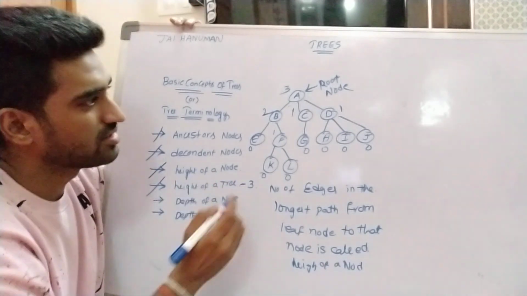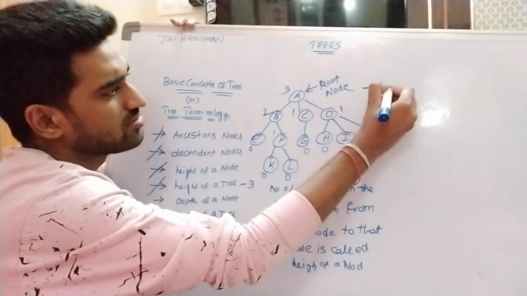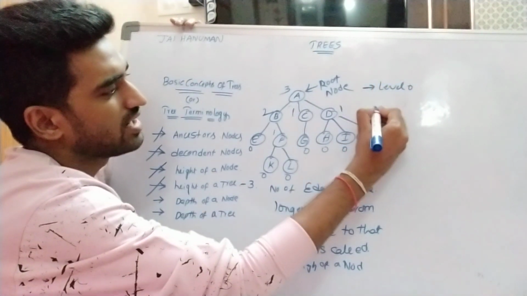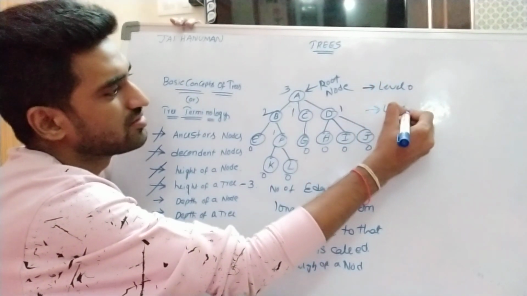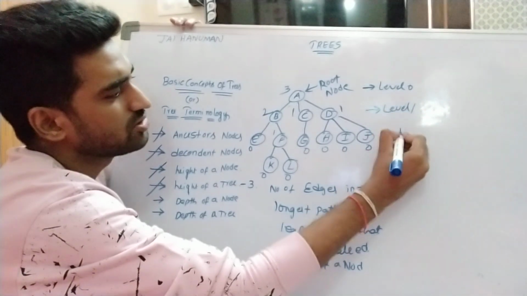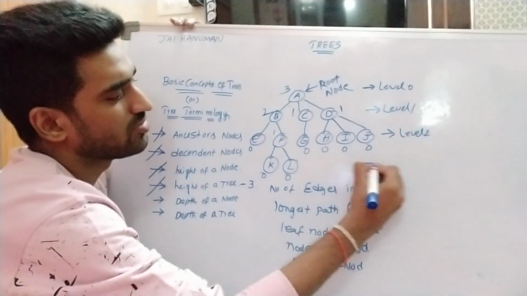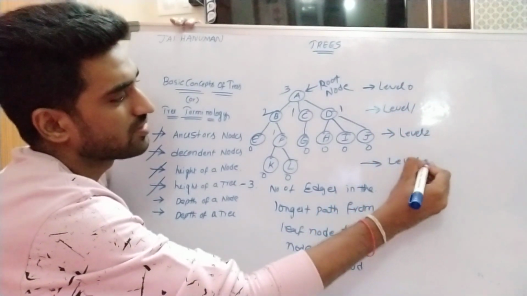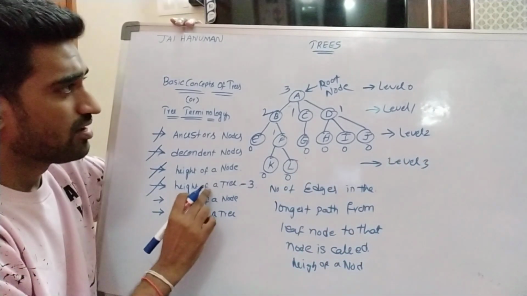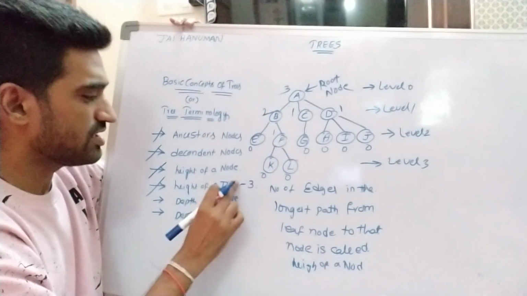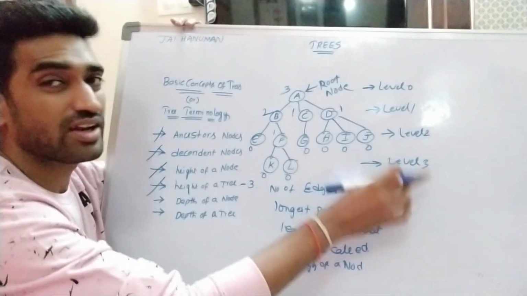Height of a tree. Here this is level 0, level 1, level 1, level 2, level 3. So here height of a tree is equal to level of a tree.